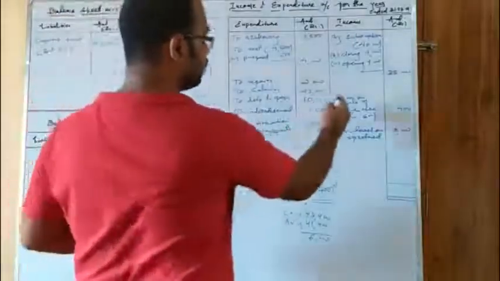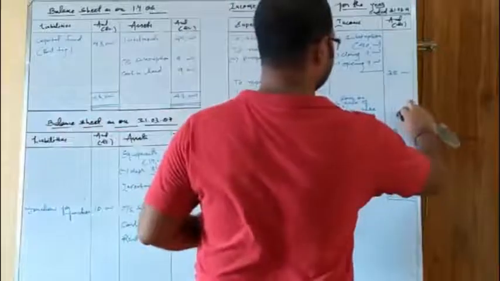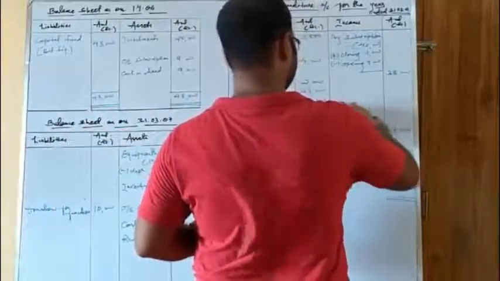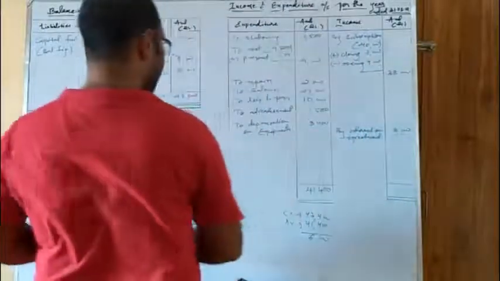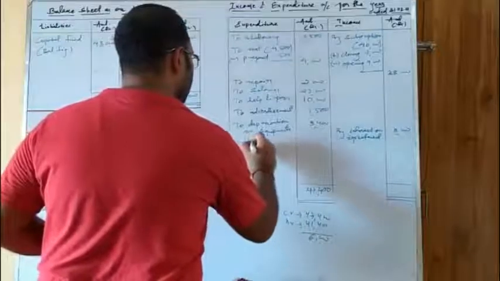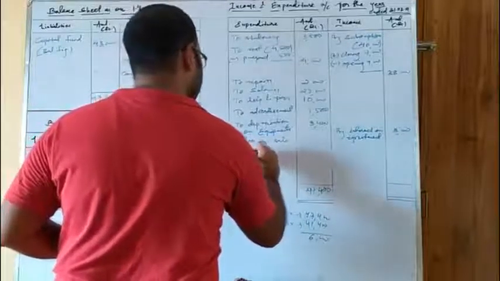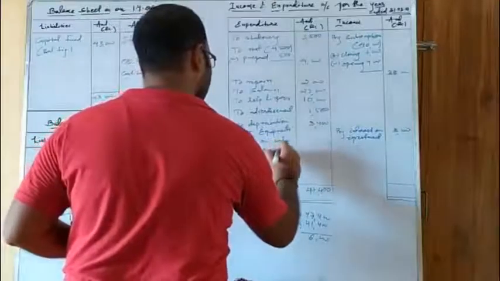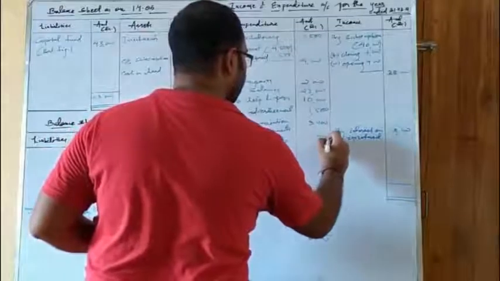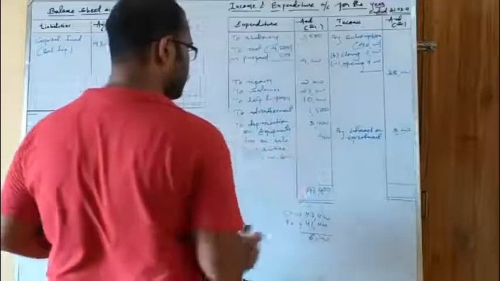You see, this is loss on sale of furniture. We have posted it on the income side. Okay, so this is a mistake. So here we have loss increases. It will be written on the debit side, to loss on sale of furniture, that is 400. How did you get that 400? Bracket 1,000 minus 600. Okay.